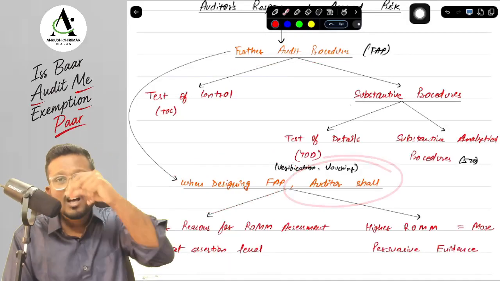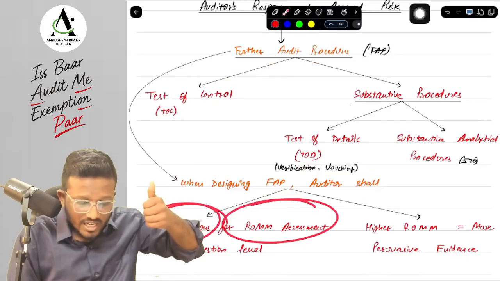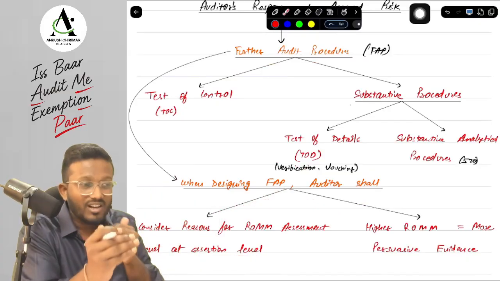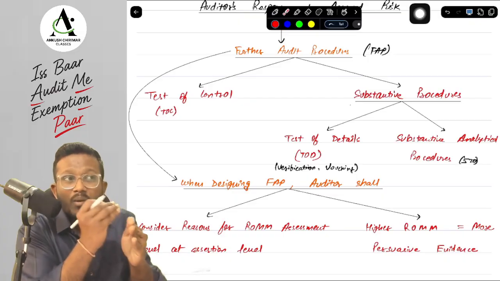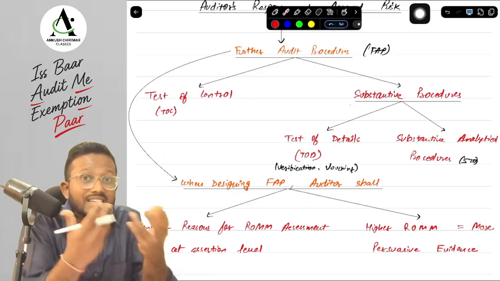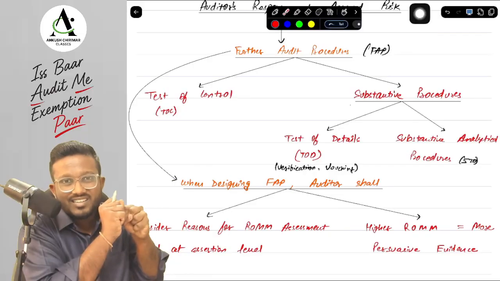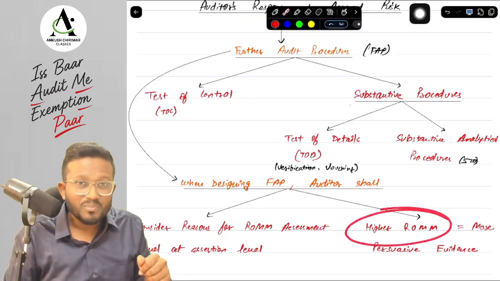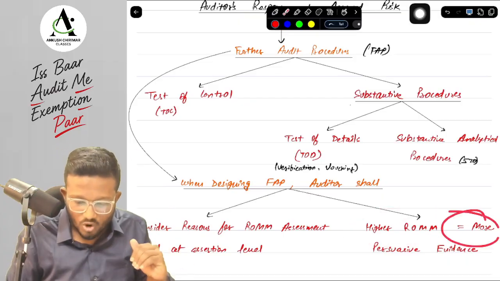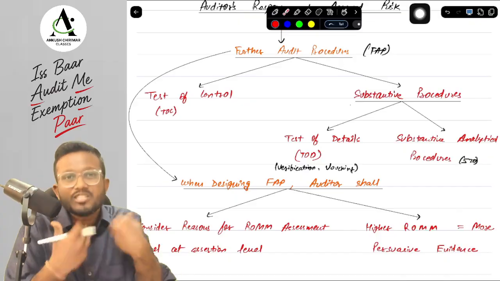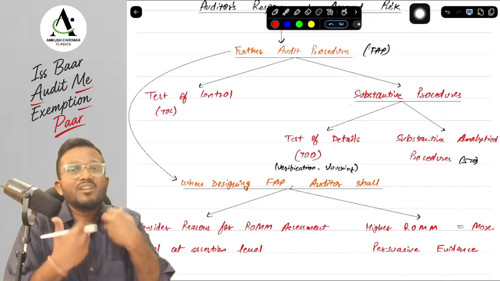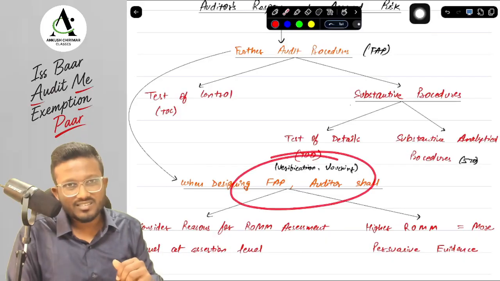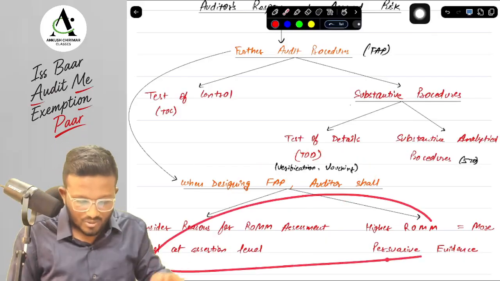Okay, yes sir. Now when we are designing what further audit procedure we need to perform, we need to consider two things. First of all, what are the reasons that were given for ROMM assessment at each assertion level? Okay, this assertion was identified the ROMM as high or medium or low. Then what was the reason based on which we will perform our further audit procedure? And next, if there is high risk of material misstatement in any of the assertion, then we need to obtain more persuasive evidence, which means more sufficient and appropriate audit evidence, which means we will need to perform more further audit procedure. That's what it is given. Okay, yes sir, while designing FAP, we need to consider these two things.